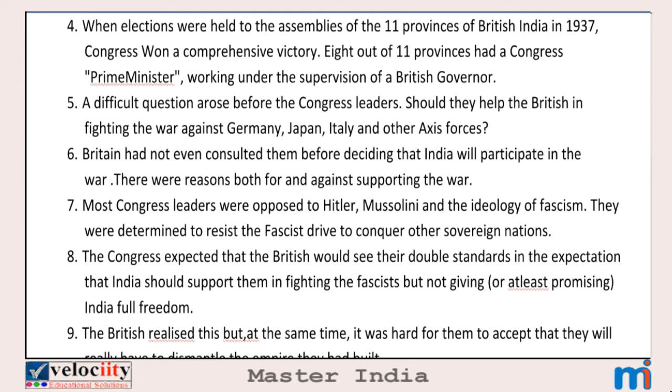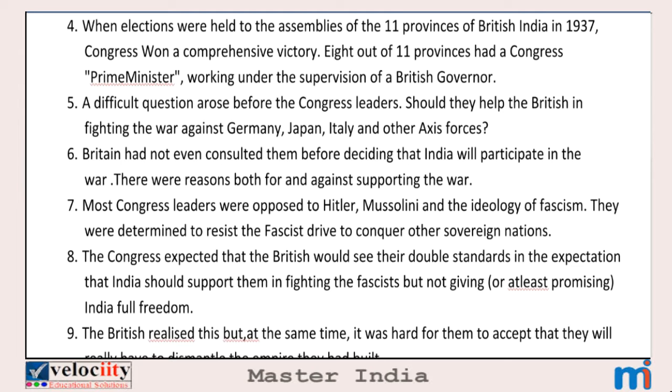We already know that every state has chief ministers, but at that time every province had a prime minister. So 8 out of 11 provinces were governed by Congress prime ministers, but all these prime ministers worked under the supervision of a British governor. So this indicates the British government gave power to the Indian government, but only to some extent.